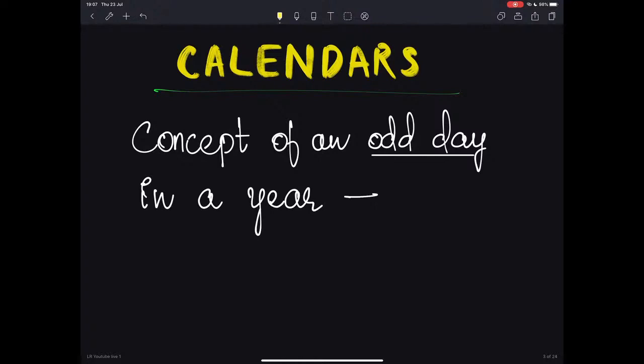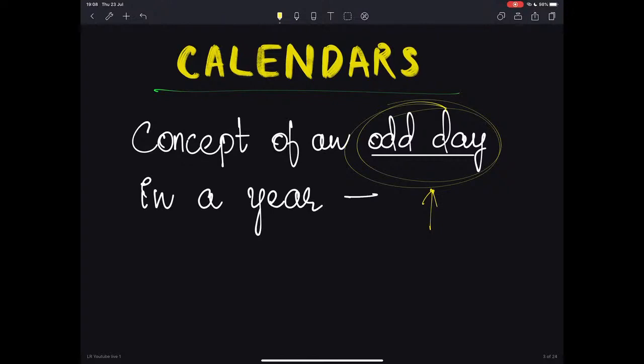Now let us look at one important concept in case of calendars, called the odd day. What is this odd day? Every year we have a few odd days or one odd day, and it gets accumulated, and finally we do something with regard to those odd days. Now how do we ascertain how many odd days are there in a year? For this, we need to understand how many weeks are there in a year.